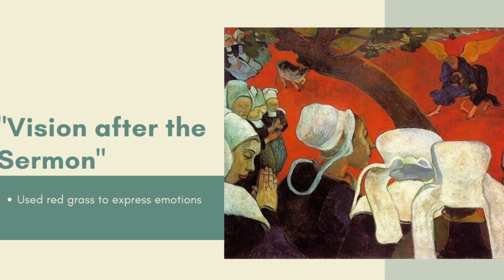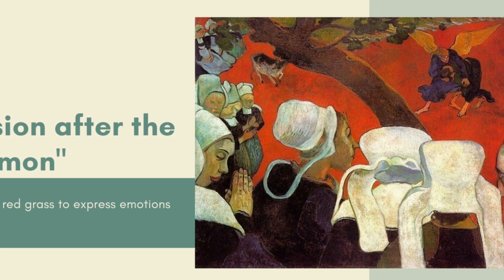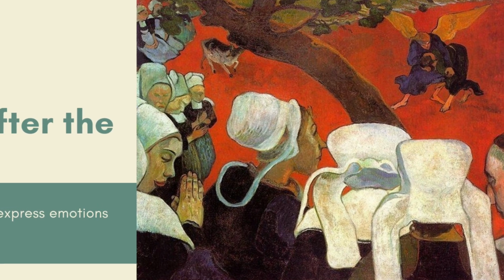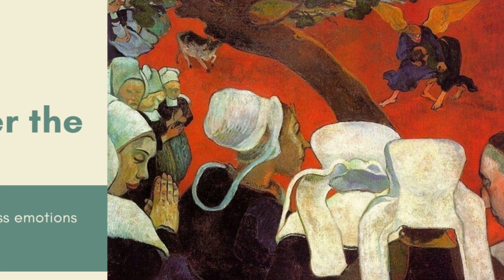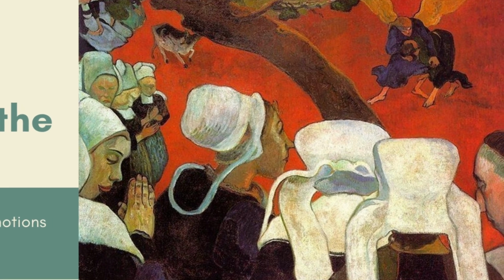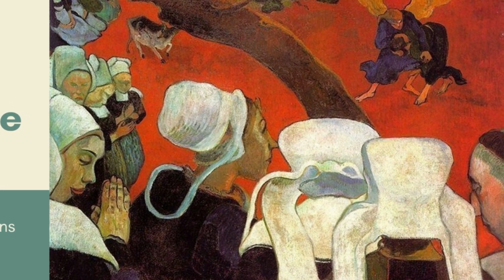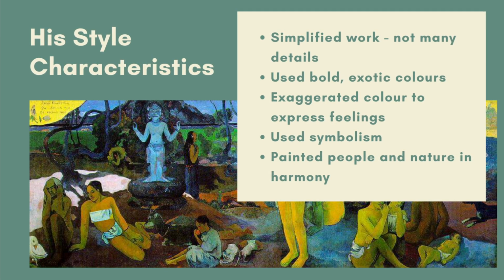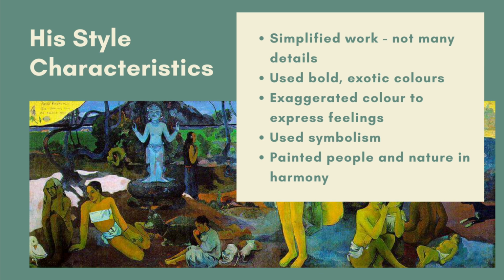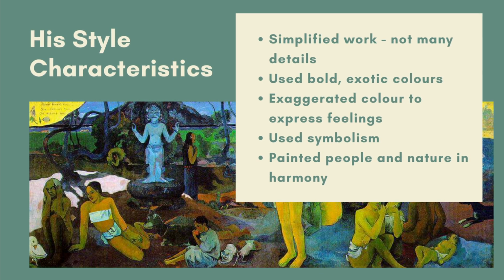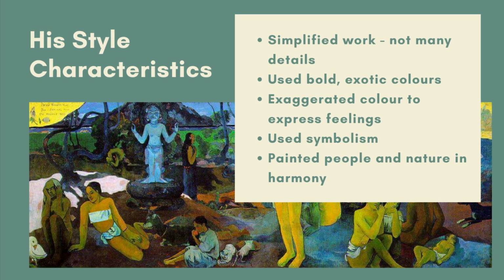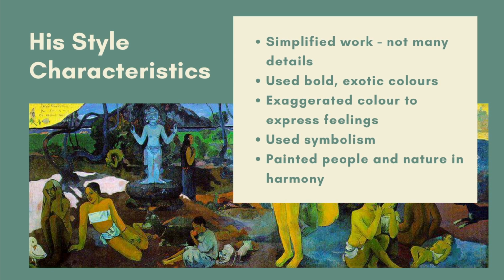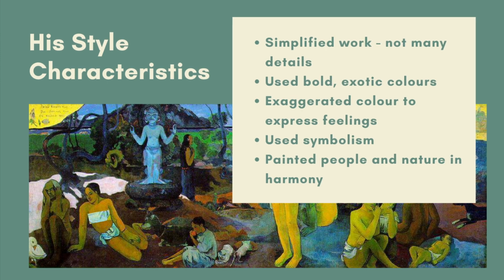Again, in this painting, titled Vision After the Sermon, he used red grass instead of green grass to express emotions. The color is unrealistic, yet it adds to the expressiveness of the painting. So we can say his general style characteristics are that he simplified his work and didn't add too many details. He used bold, exotic colors and exaggerated color to express his feelings. He also used symbolism and painted people and nature in harmony.